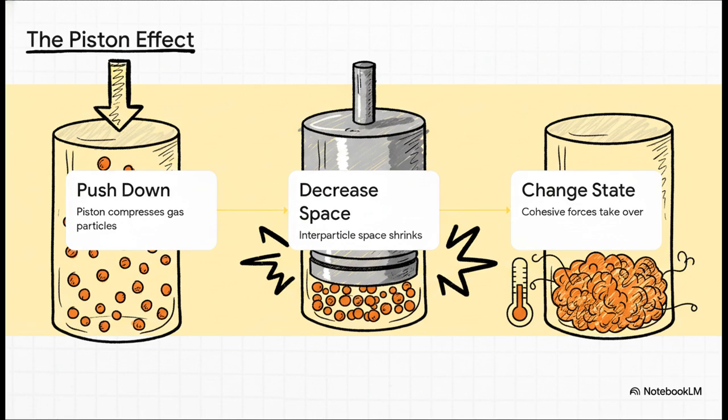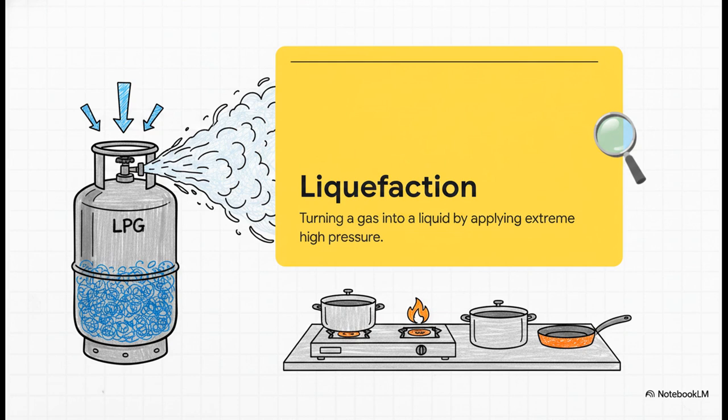By mechanically crushing these gas particles closer and closer together, you eventually make the empty space so incredibly small that the natural cohesive forces just take over. They grab onto the particles and forcefully change their physical state, and you didn't even have to touch a thermometer. This very specific crushing mechanism brings us to the concept of liquefaction. It's the process of turning a gas into a liquid purely by applying extreme high pressure.